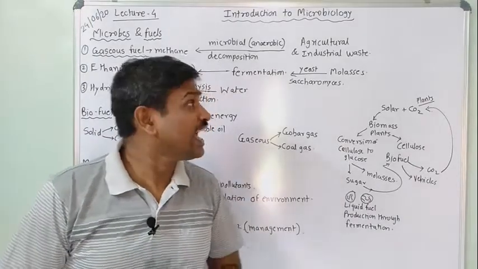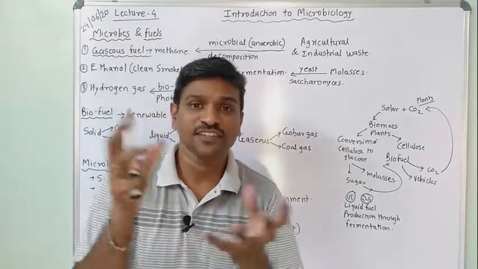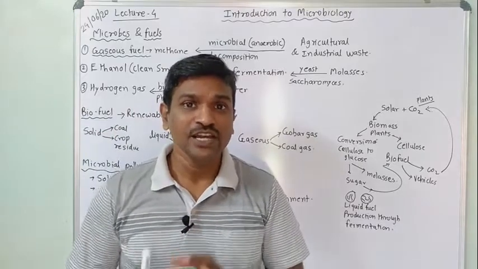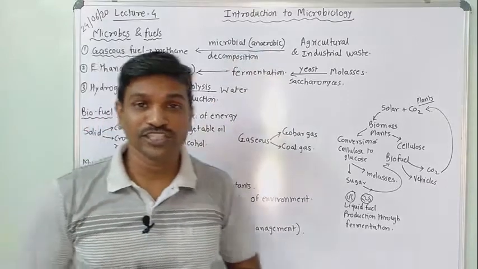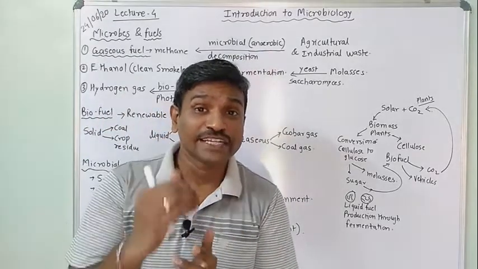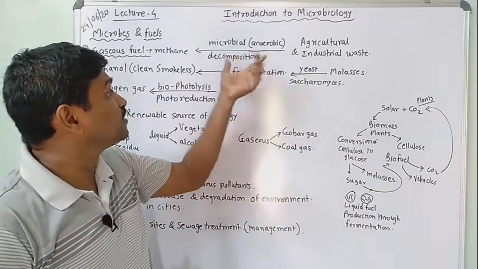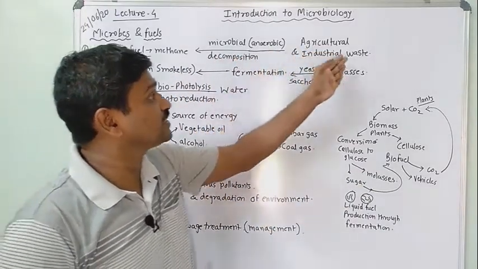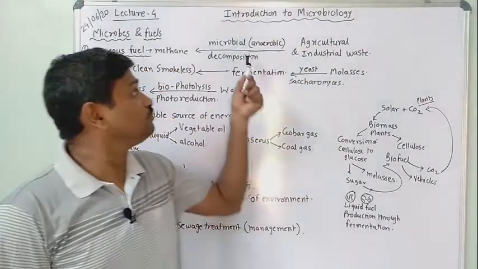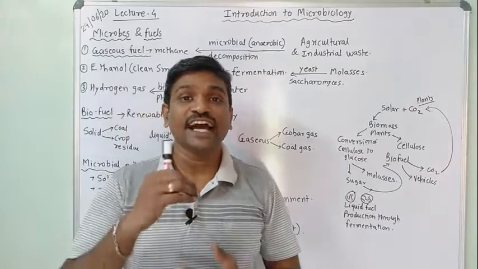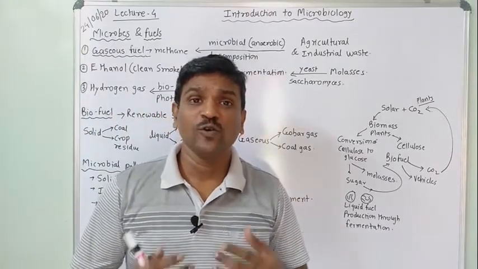Agriculture and industrial organic waste undergo anaerobic microbial decomposition, which converts this waste into methane gas. Because of the decomposition, methane gas is produced, and that methane gas is used as a gaseous fuel. In homes also it is being used.